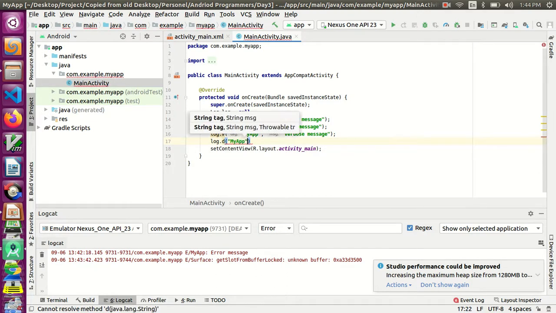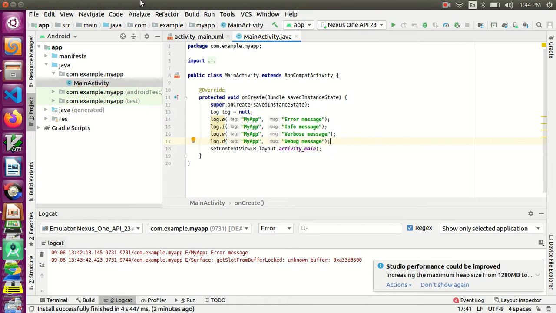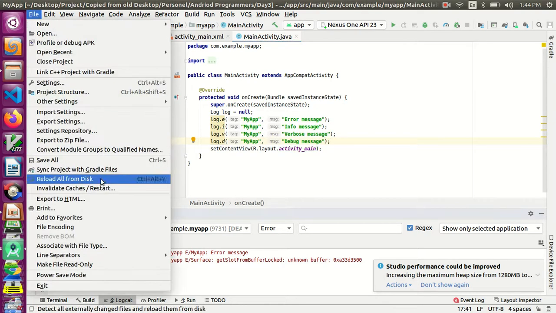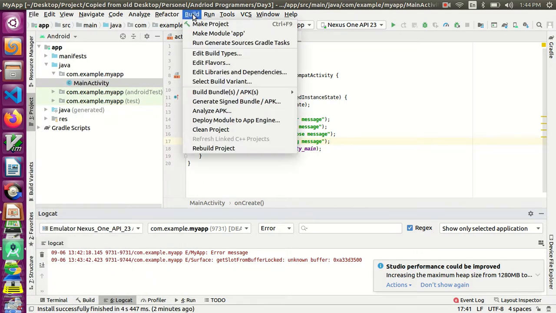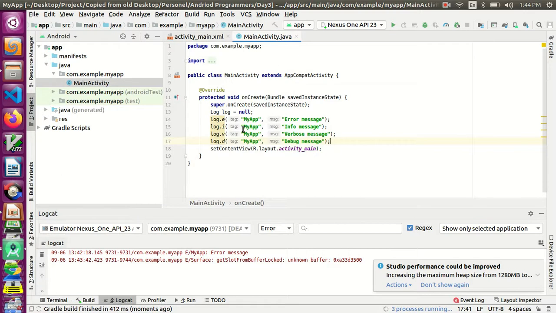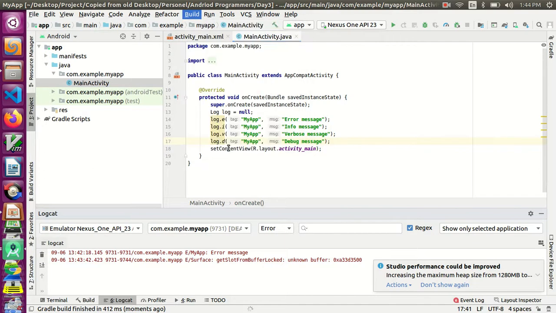My app, I will add it as debug message. Now I will save it and rebuild it, and we will view the project in our emulator. We will view our application in our emulator.